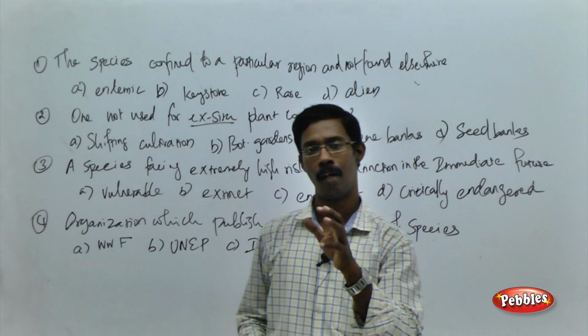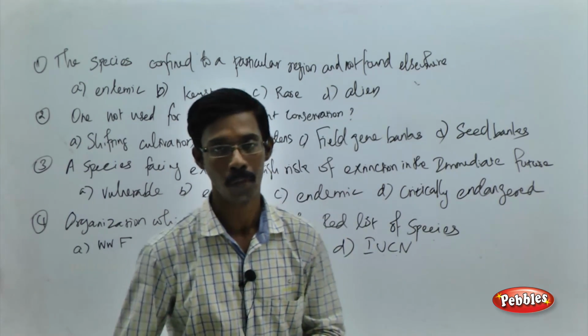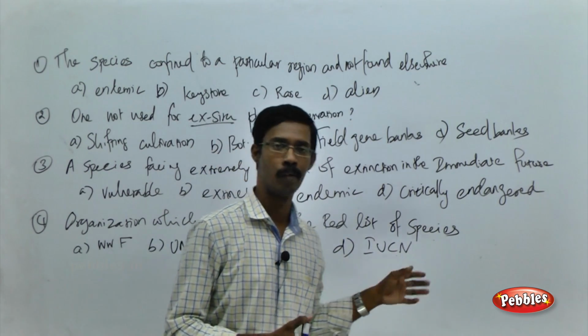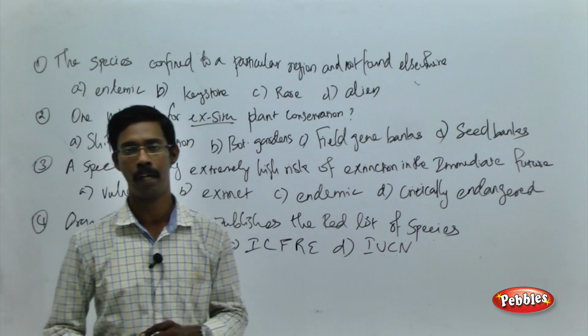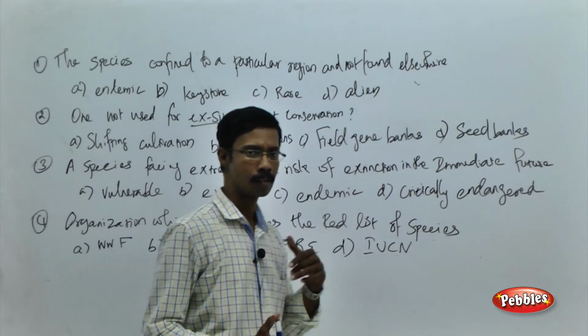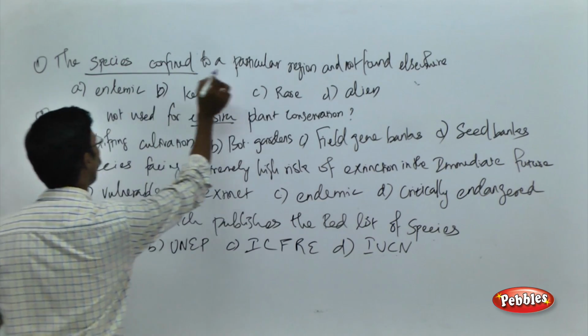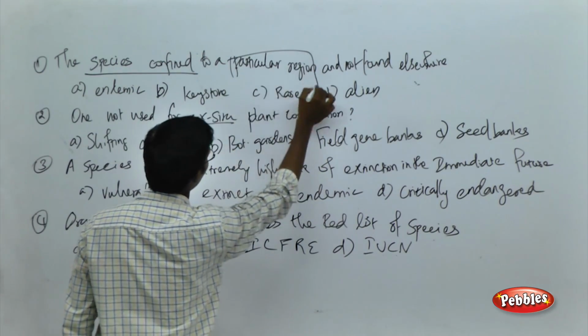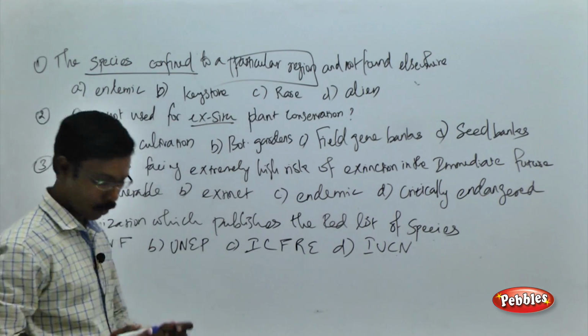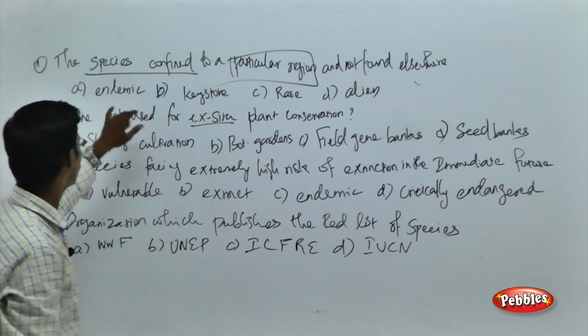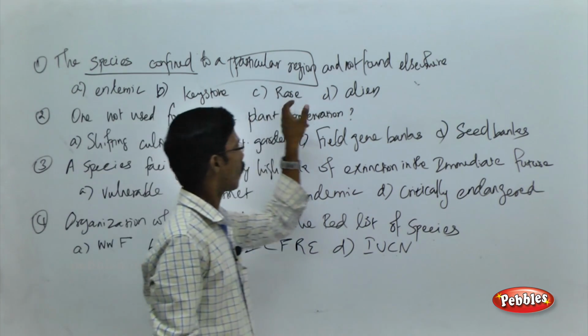Those areas, as I told you, belong to the hotspots of the world. And as I told you in the previous section, there are 3 hotspots belonging to India, and the question is asking about the species confined to a particular region only. That's the point you have to remember. Okay, and there are some choices: endemic, keystone, rare, alien.